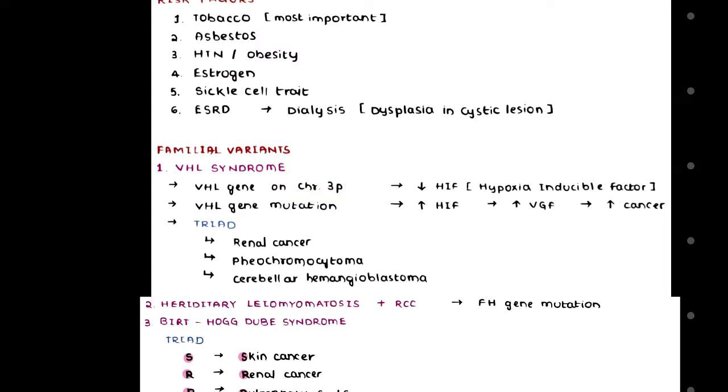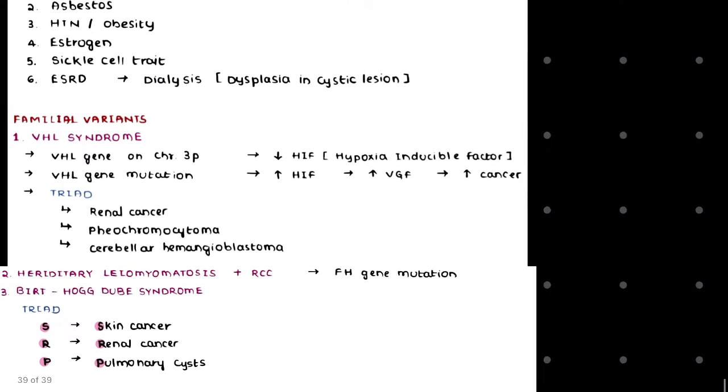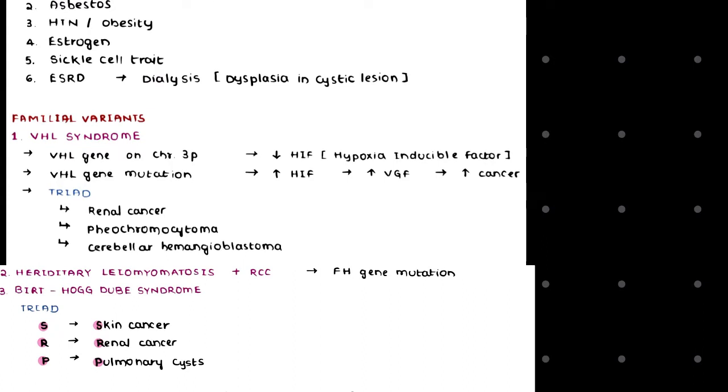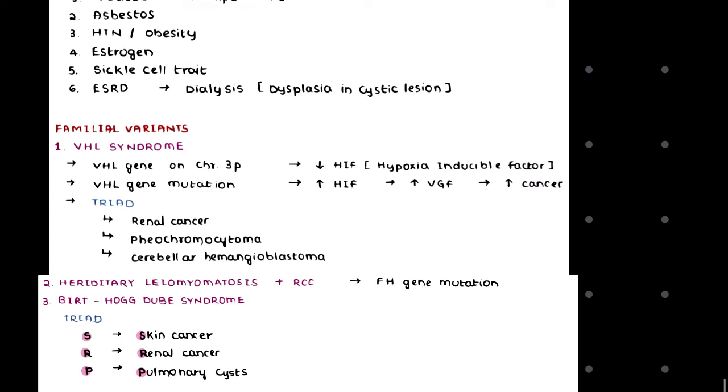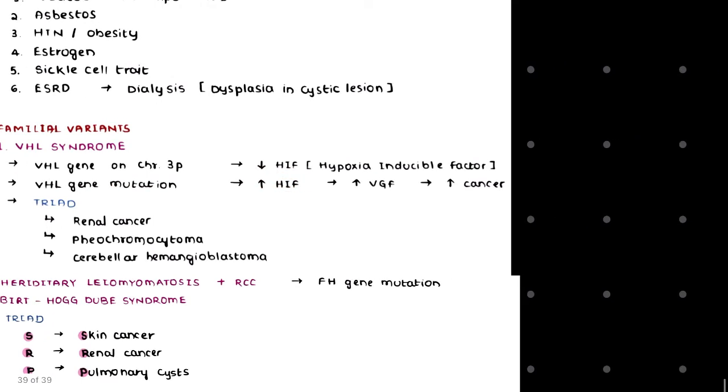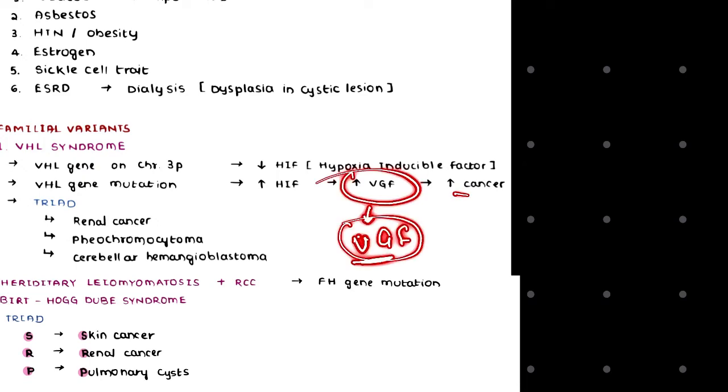What it does is it controls the hypoxia inducible factor. Now as there is a mutation in our VHL gene, the hypoxia inducible factor will be hyperactivated, because of which there will be an increase in vascular growth factor development, and this vascular growth factor development causes an increase in cancer.